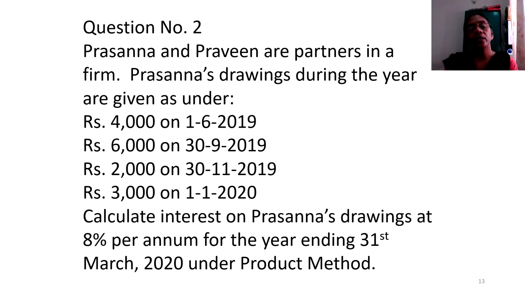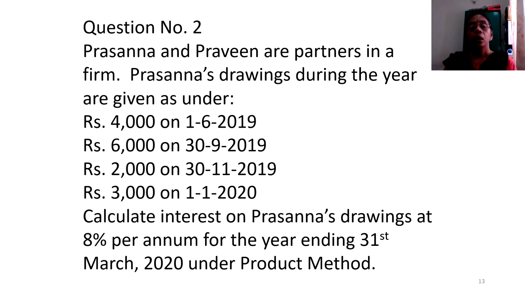Now, in the previous 2 instances, it has been given that the interest is to be computed on a quarterly basis. The first problem was on withdrawal at the beginning of the quarter, and the second example that I took was on the withdrawal taking place at the end of each quarter. Now, is it that there should be an equivalent frequency among the drawings of the partner? That the partner has to draw only quarterly or only monthly or only once in 2 months? Not necessarily, because whenever there is a requirement, the partner can approach the business and take the money from the business for his personal use.